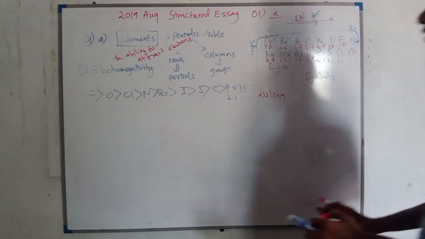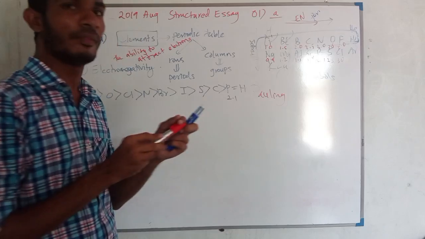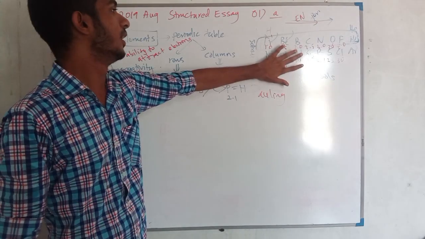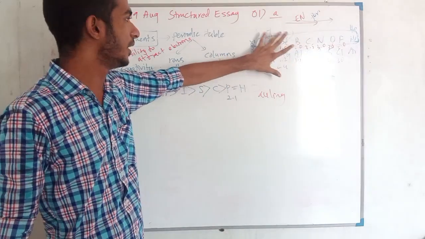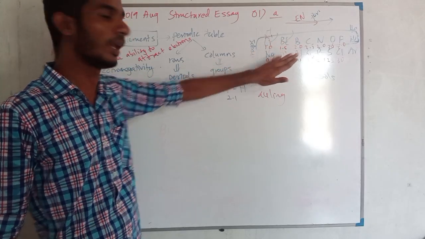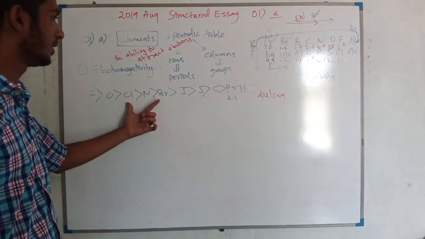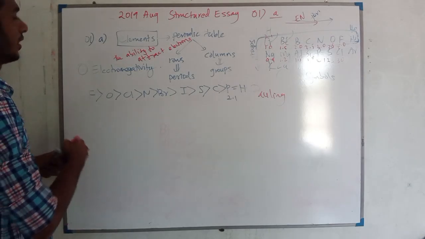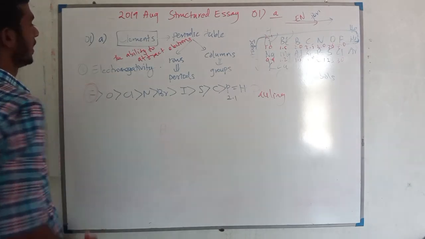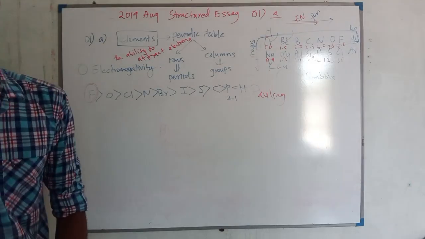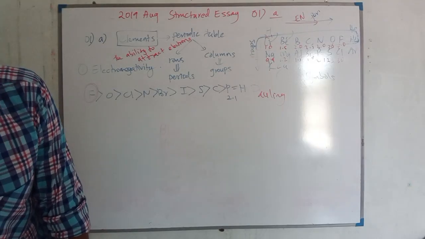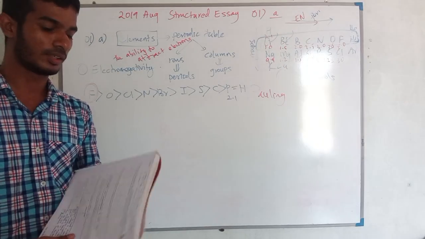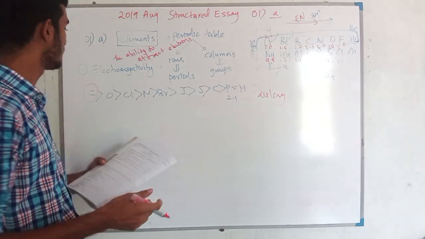Actually, you don't need to remember the values for all the elements, but if you can remember, that is okay. By remembering this series, you can easily come to the answer. Fluorine is the most electronegative element. So for the first question the answer is fluorine.